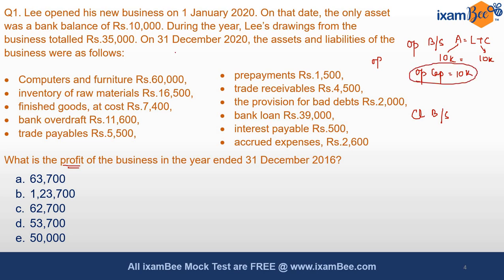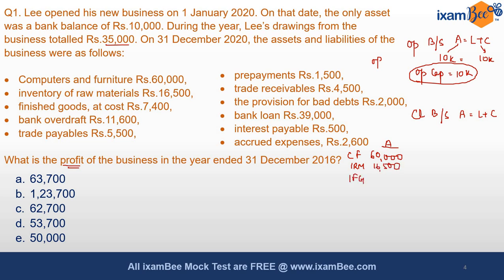Moving forward, it says that during the year he has made drawings totaling 35,000. We will take these drawings a little later. Let's concentrate right now on the closing assets and liabilities. The balance sheet must match at the closing as well, so assets should be equal to liabilities plus capital at the year end. We will segregate the year-end items one by one into assets and liabilities. Computers and furniture are an asset. Inventory of raw material again is an asset, 16,500.